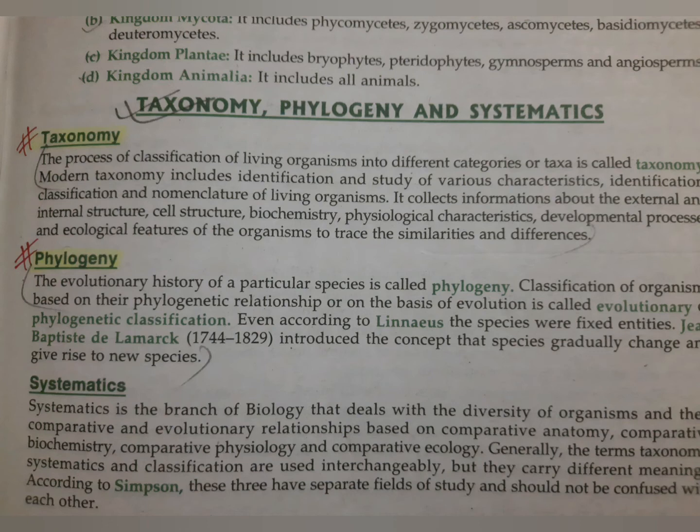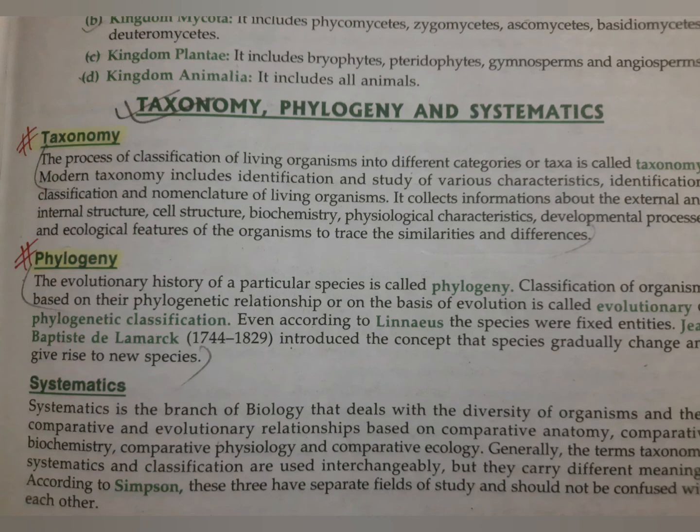It includes all the internal and external characters, meaning the morphological characters, cell structure, what are the physiological characteristics, which molecules are present, which proteins are present, what is the structure of their chromosome, what are their ecological features, meaning in which habitat they are present. They include all these characteristics to classify the organisms. And they also study the similarities and the differences between the groups of organisms. All this process is known as taxonomy.